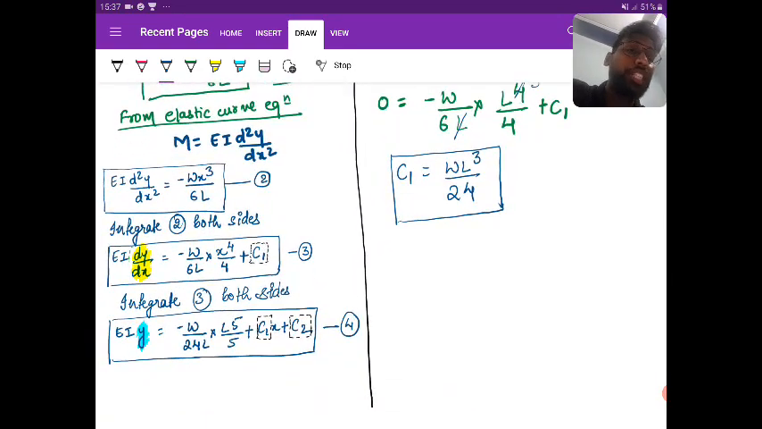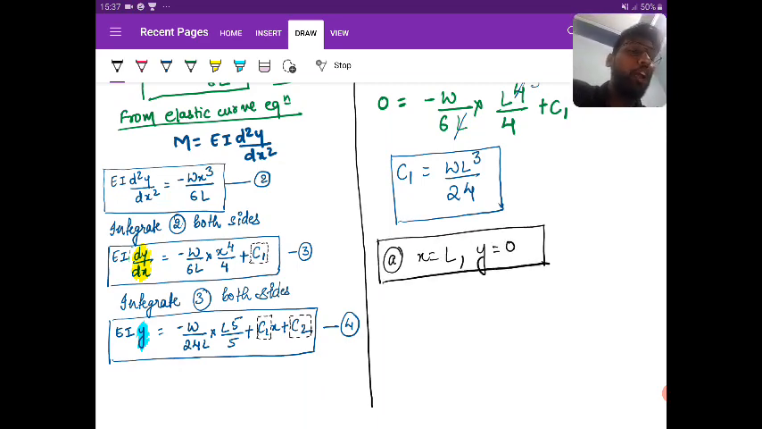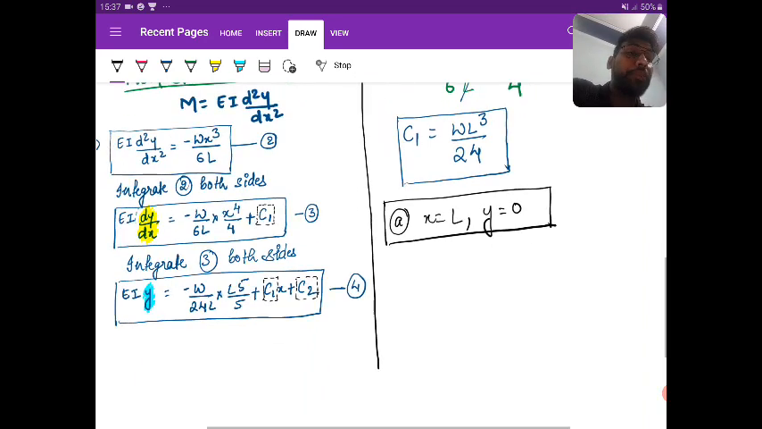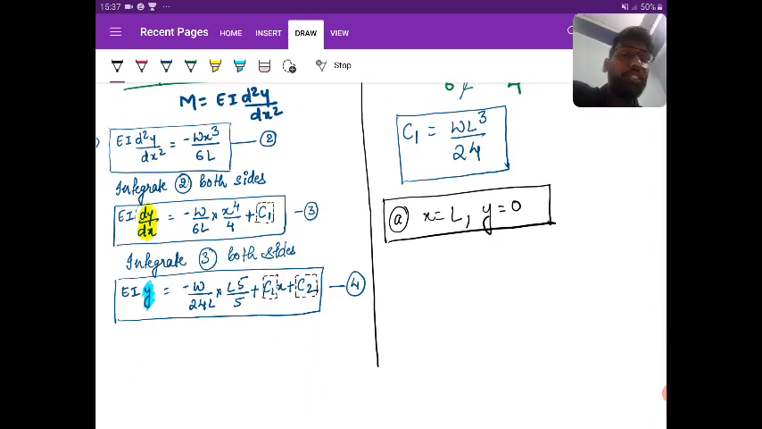Now I want the value of C2. So I'll use the second boundary condition, that at x equal to L, y is equal to 0. Why do I follow this procedure? Because if I use y equal to 0 first, then in the first equation itself I will get C1 and C2 unknown. So I will directly put the value of C1 while substituting x equal to L, y equal to 0.